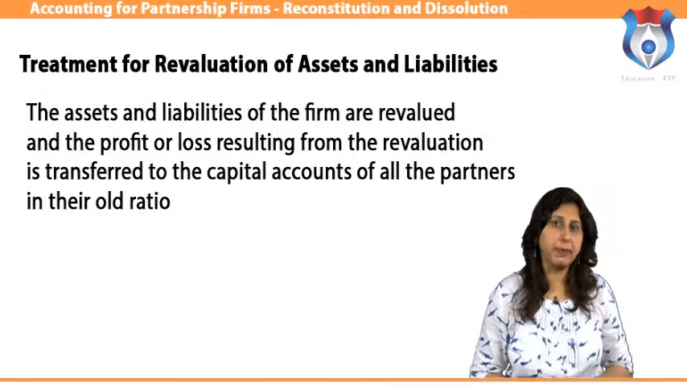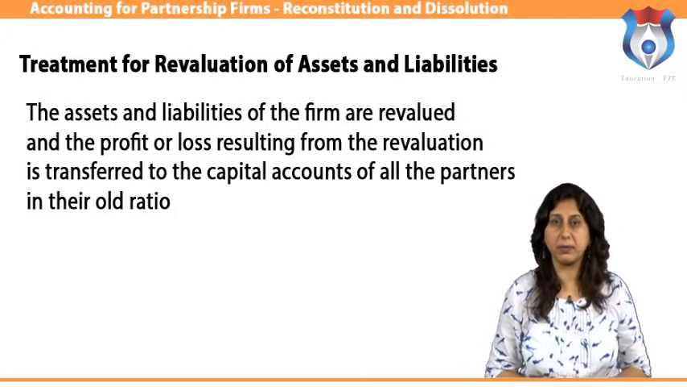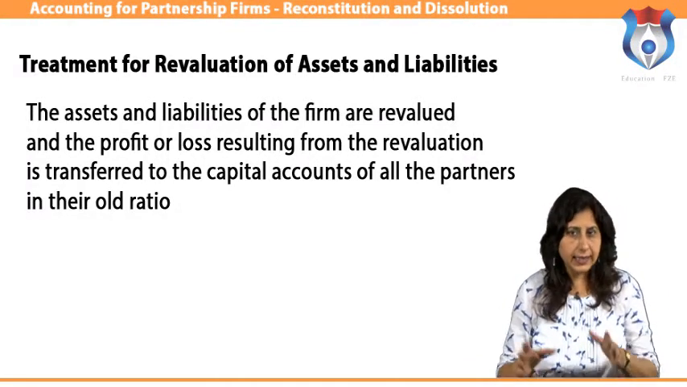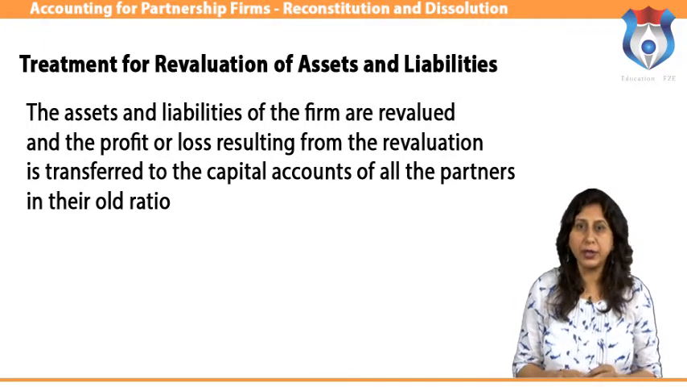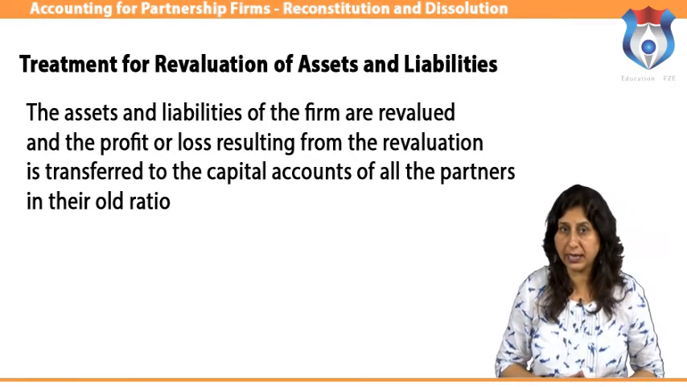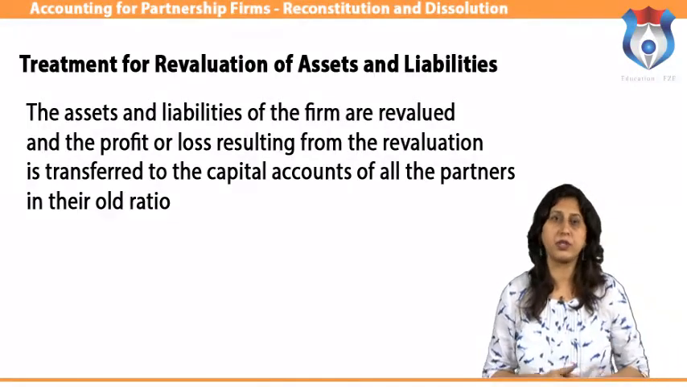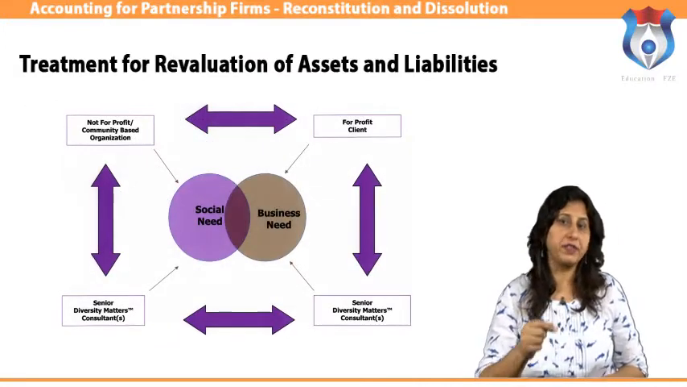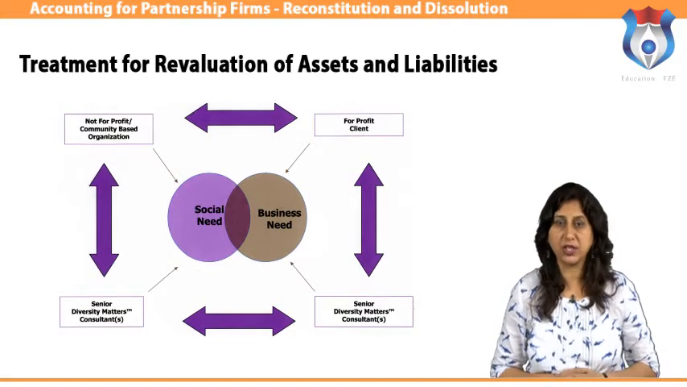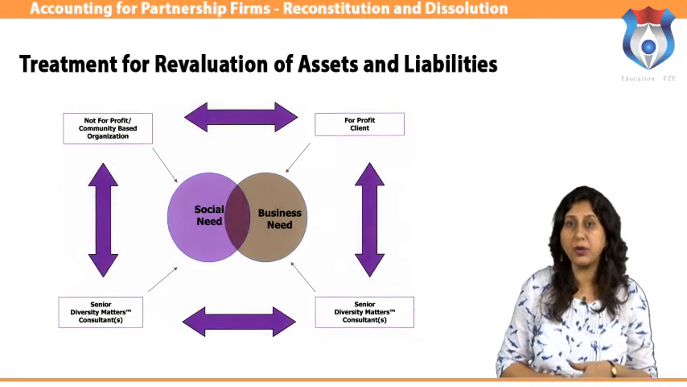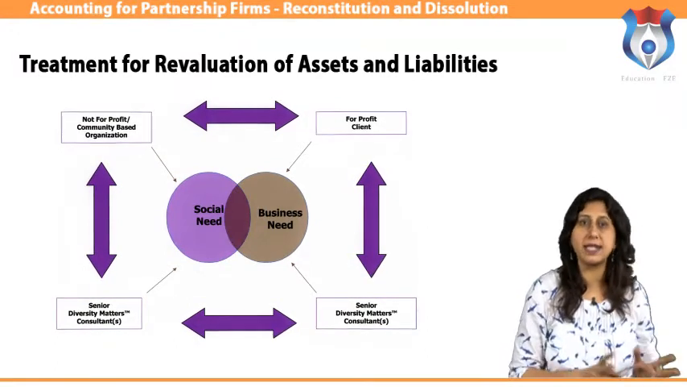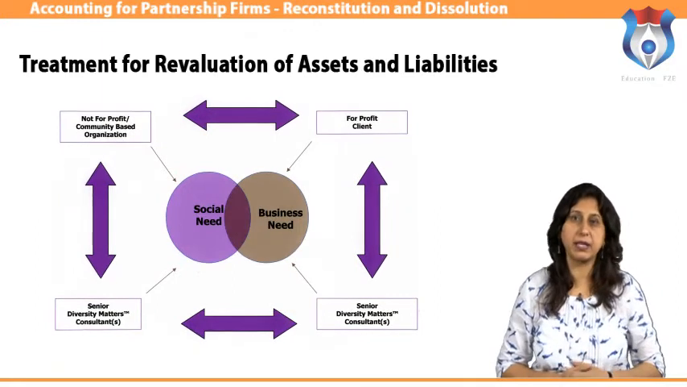Some adjustments are to be made at the time of reconstitution of the firm, that is, treatment for re-evaluation of assets and liabilities. The assets and liabilities of the firm are revalued, and the profit or loss resulting from the revaluation is transferred to the capital accounts of all the partners in their old ratio. The actual value of the assets and liabilities may be different from their book value as shown by the balance sheet. So a re-evaluation account is prepared at the time of admission of a new partner to record any increase or decrease in the value of assets and liabilities.